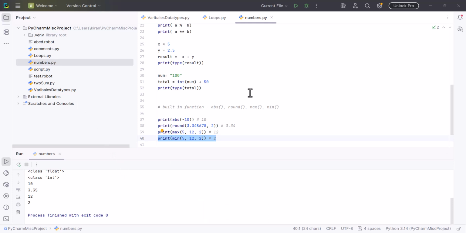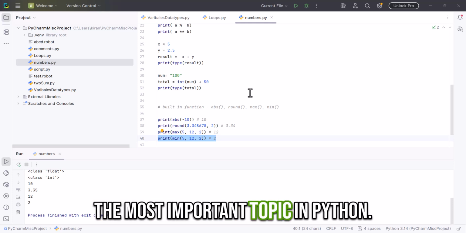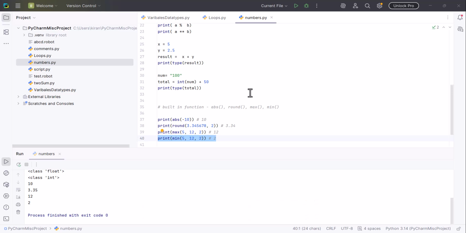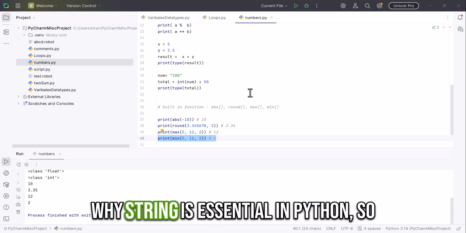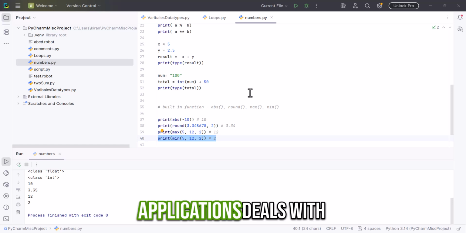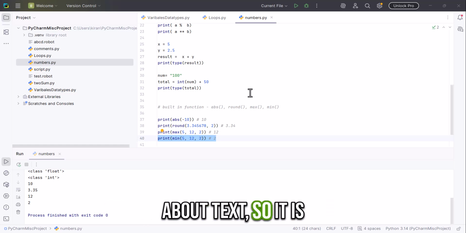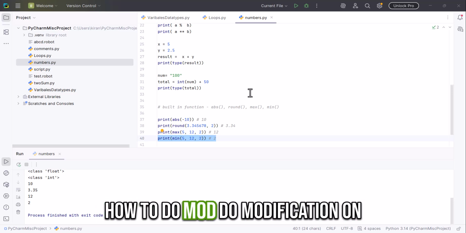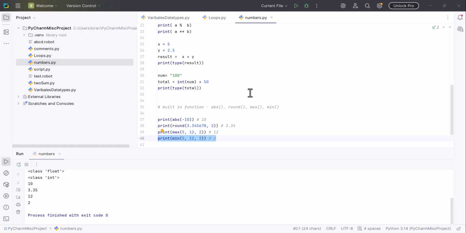So, in this video, we are going to discuss the most important topic in Python: strings. Why are strings so essential? In the real world, most applications deal with text data. When you talk about text, it's most important to understand how to modify strings, or modify text, to achieve some output.